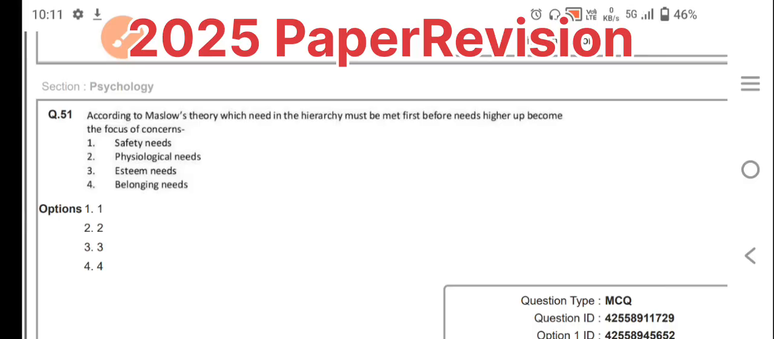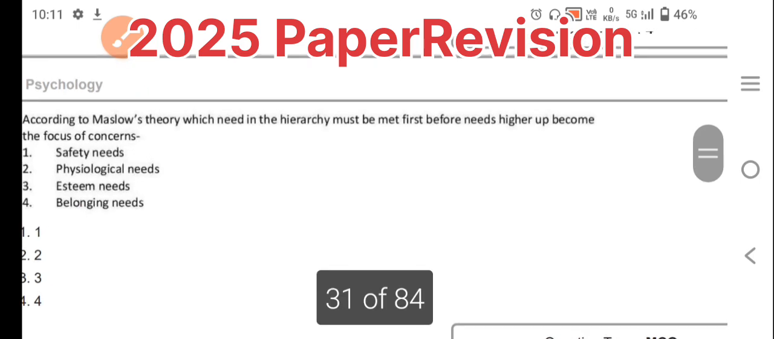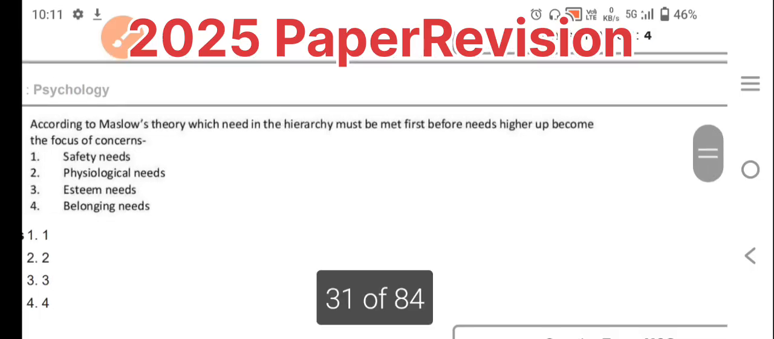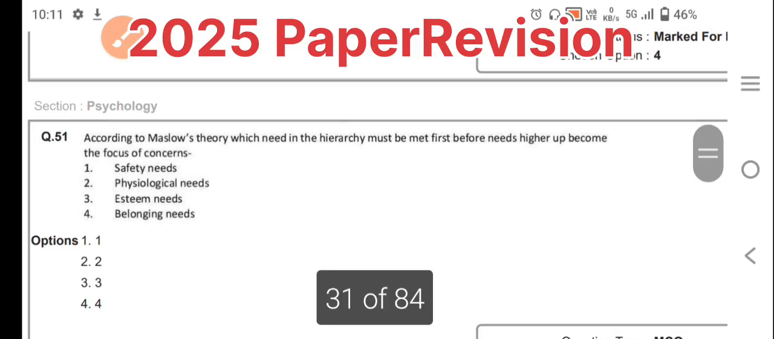Now I am going directly to question number one, based on the question paper set. Depending on the respective question paper set, the question is asked about Maslow's theory. According to Maslow's theory, which need in the hierarchy must be met first before needs higher up become the focus of concern.